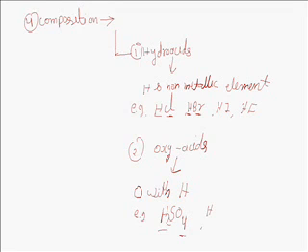Similarly, phosphoric acid, that is H3PO4, is also called an oxyacid. Sulfurous acid, that is H2SO3, is also called an oxyacid. Now the next classification of the acid depends on their basicity. The fifth classification of the acid depends on their basicity.